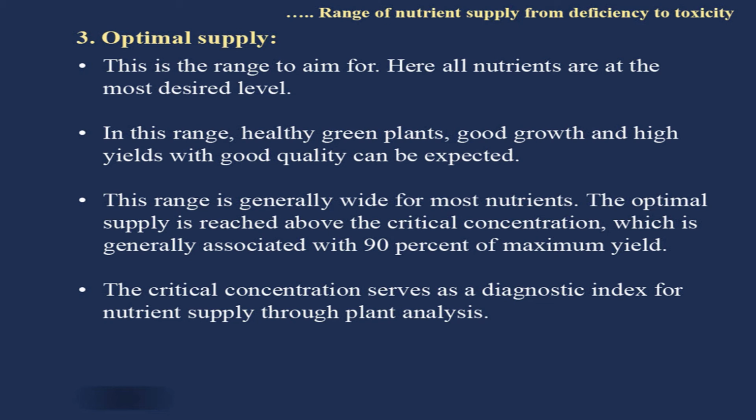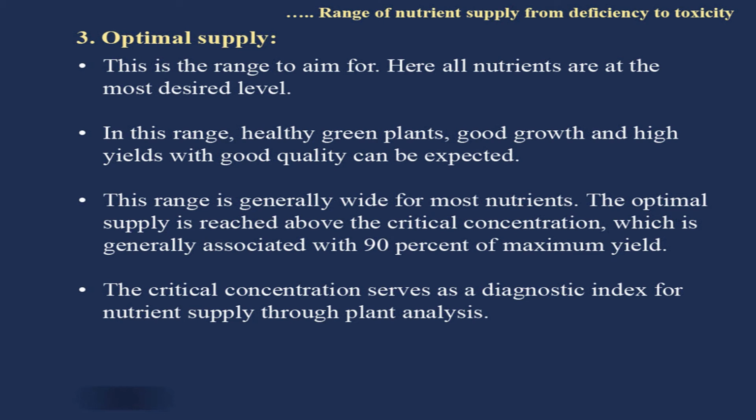And further, not just good quality or quantity of the plant produce, but it is also very important from the point of view of economics. Here farmers will get maximum profit in this zone. So, this range is generally wide for most nutrients. The optimal supply is reached above the critical concentration, which is generally associated with 90% of maximum yield.